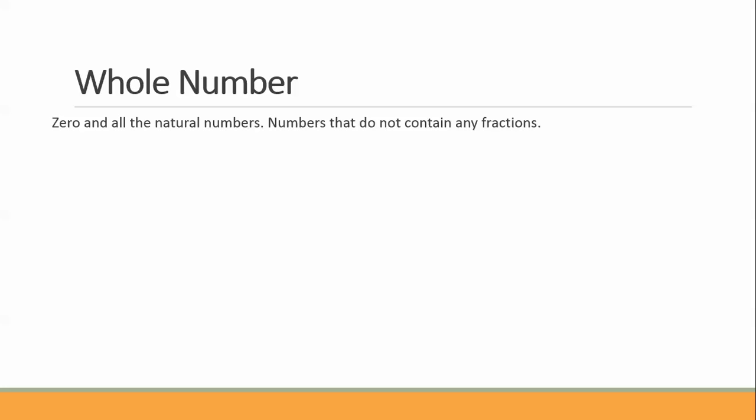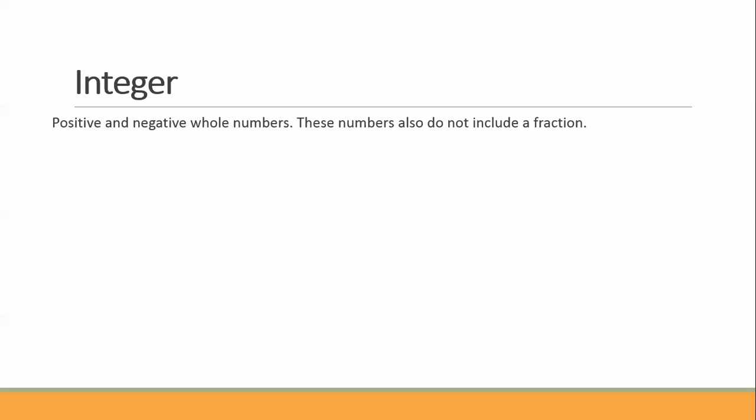Whole numbers are 0 and the natural numbers, numbers that don't contain any fractions. So then these would start at 0 and go 1, 2, 3, and go on forever. Integers are positive and negative whole numbers. These also do not include any fractions.